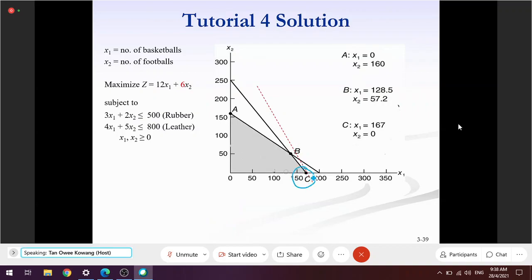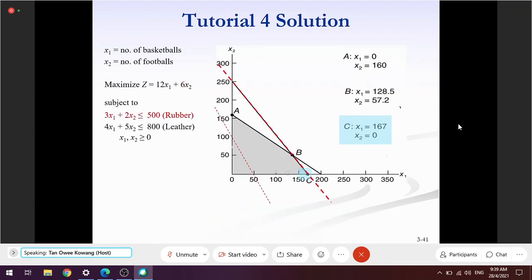Since the optimum point is C, the sensitivity range will be where another constraint intersects x1. So we're only interested in x1, we're not interested in x2. The optimum point is this, 0, 1, 6, 7.